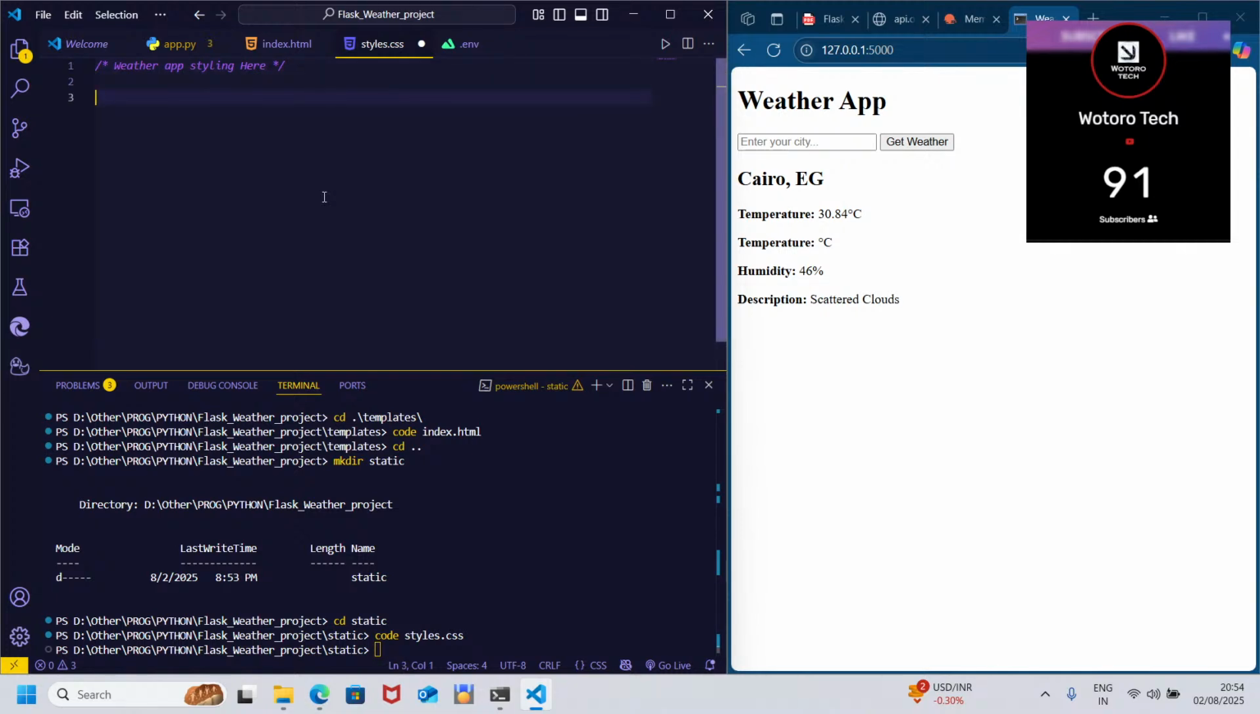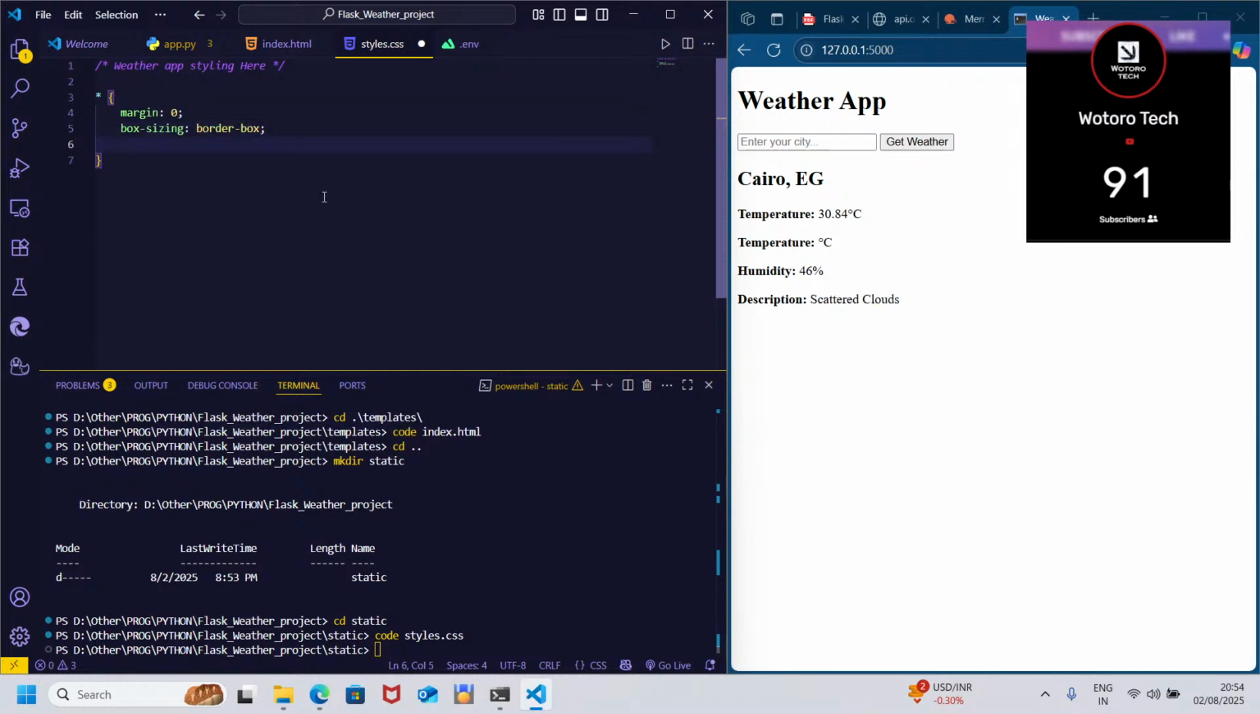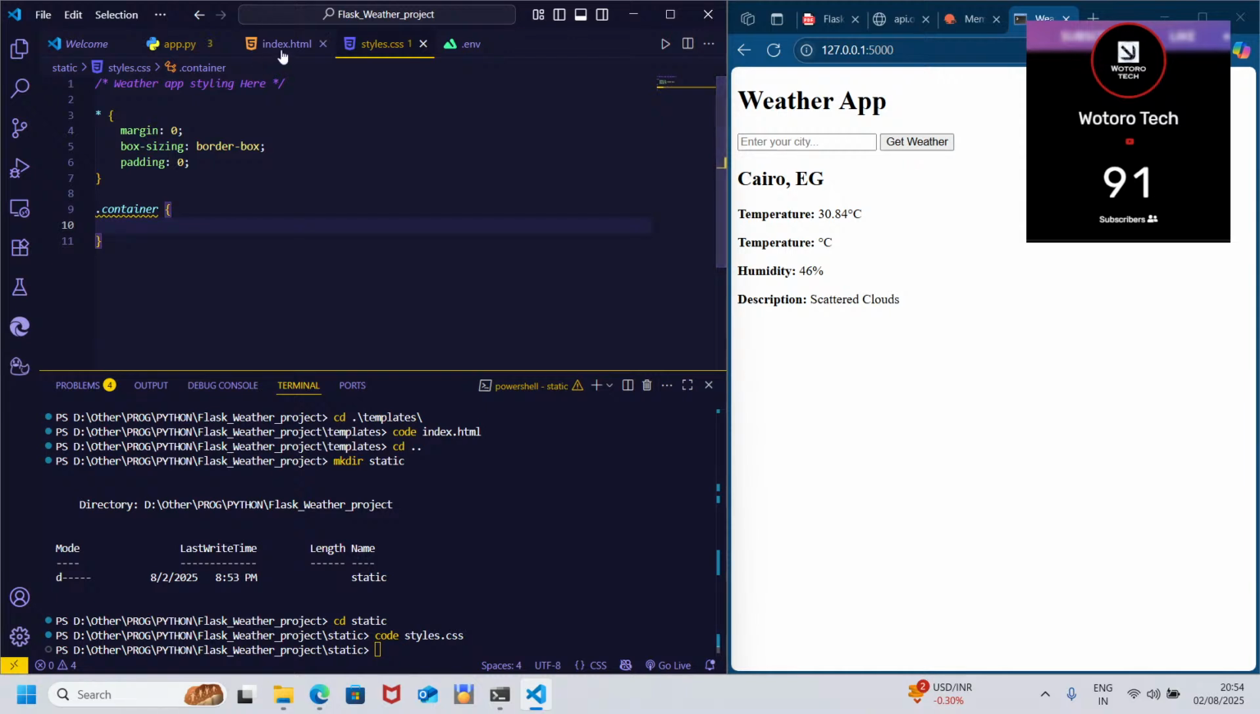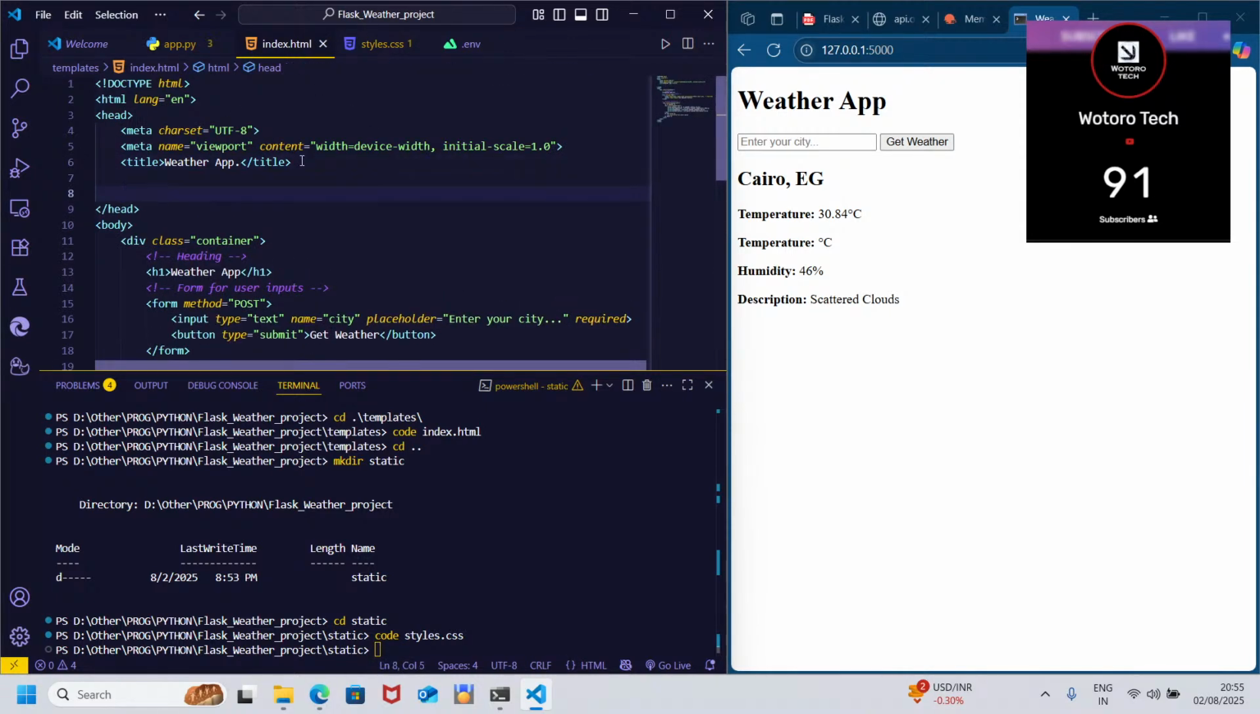I like to just give a default margin equals 0, box sizing border-box, then the padding, because we need to start fresh. Container. So let me save this. Now let me link it. So Flask has its own way of linking.